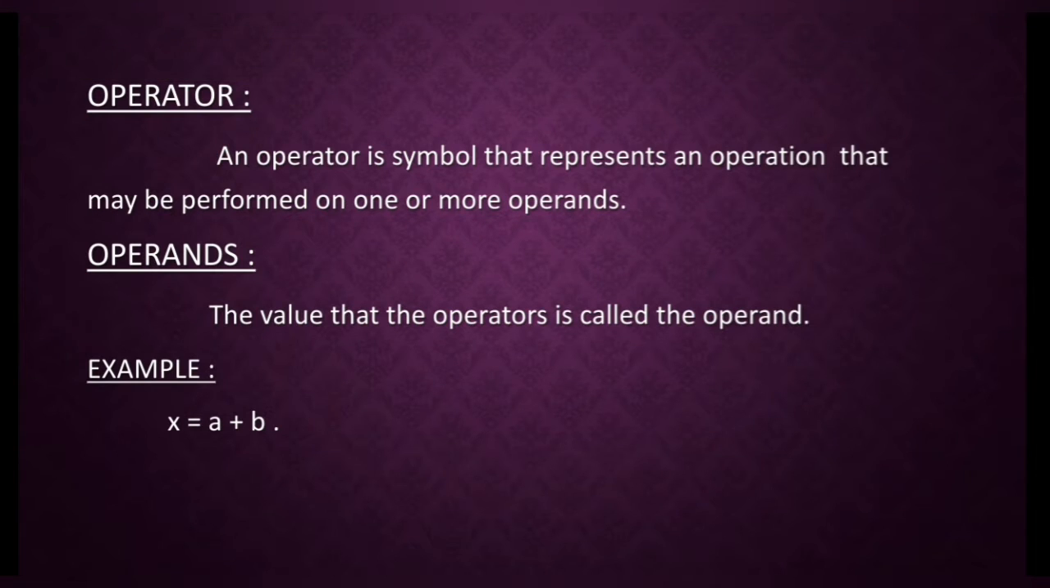Here is the definition for operators and operands. An operator is a symbol that represents an operation that may be performed on one or more operands. Next, what are operands? The value that the operator operates on is called the operand.